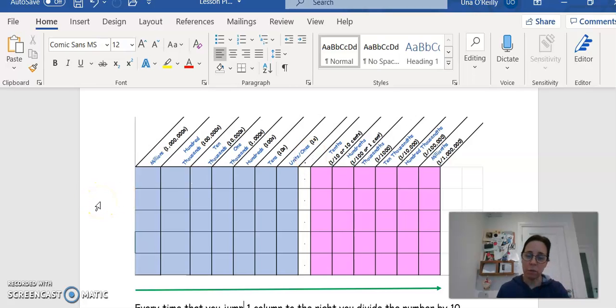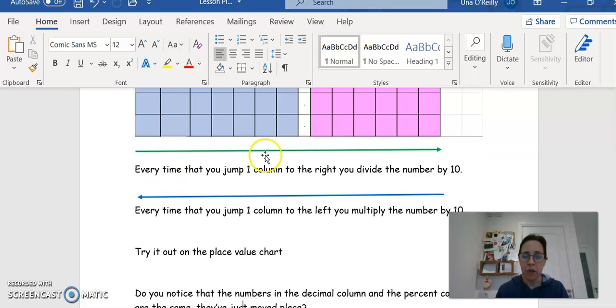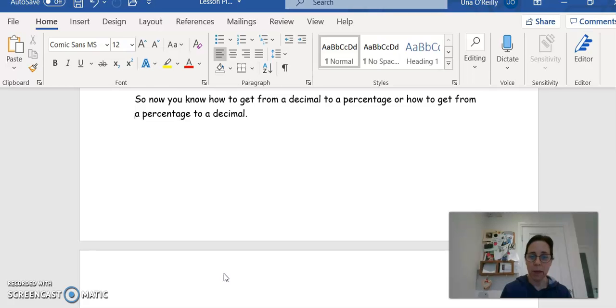So don't be afraid to draw up your own place value chart and write down those numbers and just see how many places they've jumped. Because remember, every time that you jump one column to the right, you're dividing by 10. The number is getting 10 times smaller. And every time that you jump one column to the left, you're multiplying by 10. So as we go from here to here, you're dividing by 10 each time, or from here to here to here to here, you're multiplying by 10 each time. Do you notice that the numbers in the decimal column and the percent column are the same? They've just moved place. That's the point that we're making here.